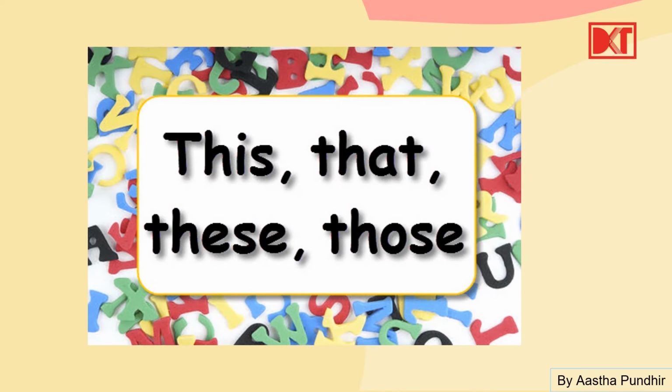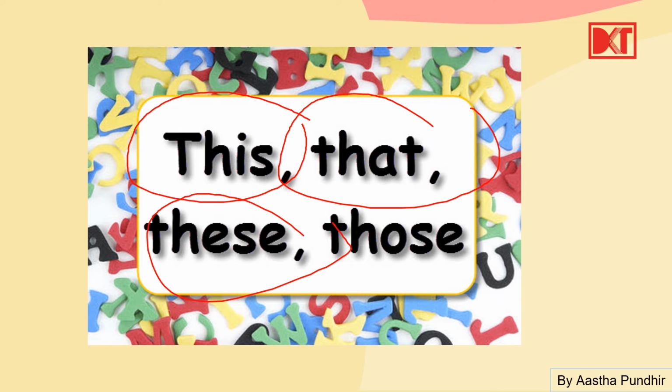So this is the list of demonstrative pronouns. This, that, these, those. This and that ये दोनों use होते हैं for singular, and these and those ये दोनों use होते हैं for plural. और जब पास में हो कुछ, this is this, these are these. So this is used for nearer, and that and those are used for far.